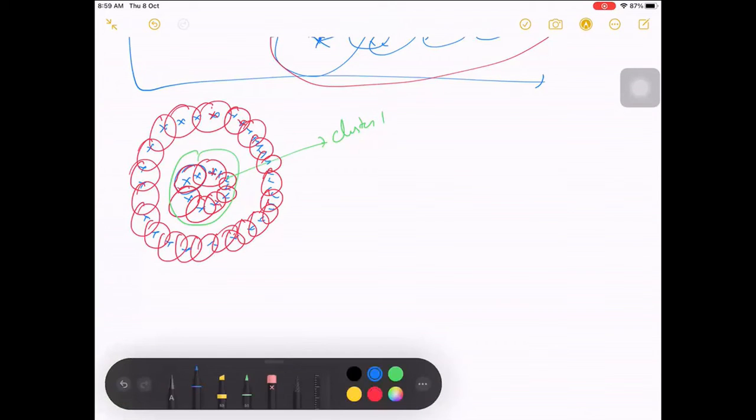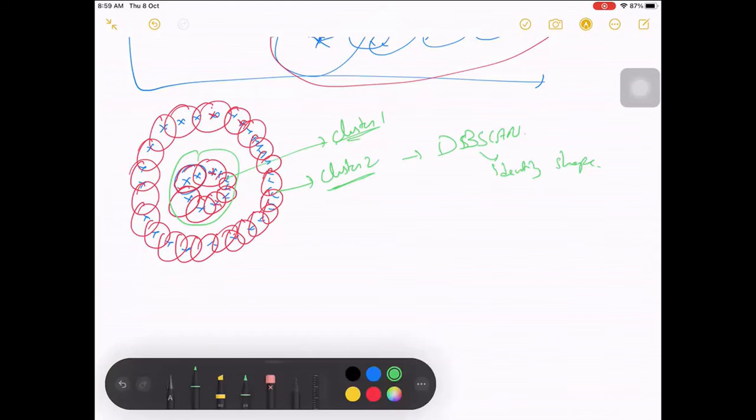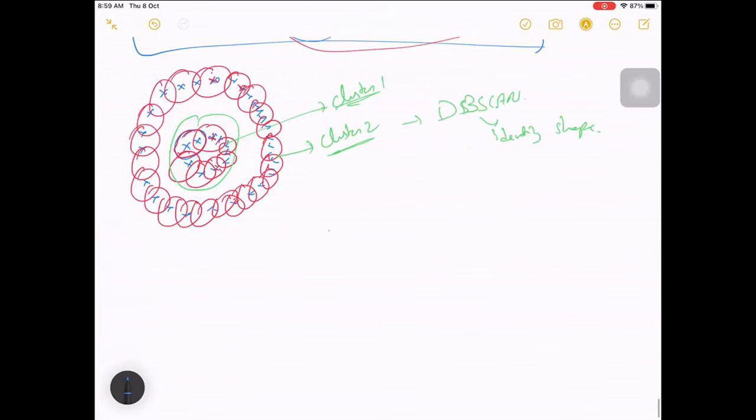So this will be a cluster, this will be a cluster, right? So DBSCAN is able to identify different shapes.